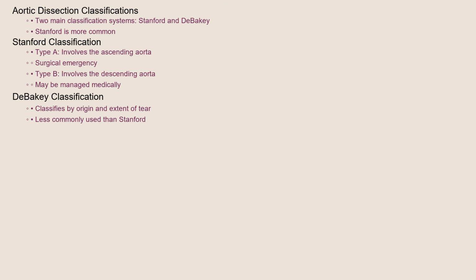Type B dissections involve the descending aorta and can sometimes be managed medically, although surgery may still be necessary in certain cases. The DeBakey system categorizes dissections into three types based on the origin and extent of the tear, but the Stanford system is generally preferred for its simplicity and clinical relevance.